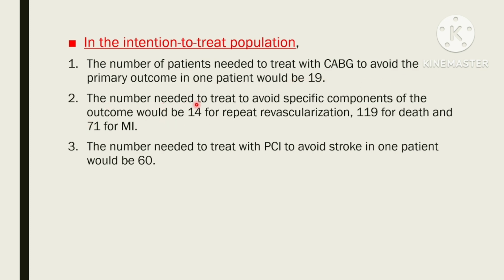The number needed to treat to avoid specific components of the outcome would be 14 for repeat revascularization, 119 for death, and 71 for MI. The number needed to treat with PCI to avoid stroke in one patient would be 60.